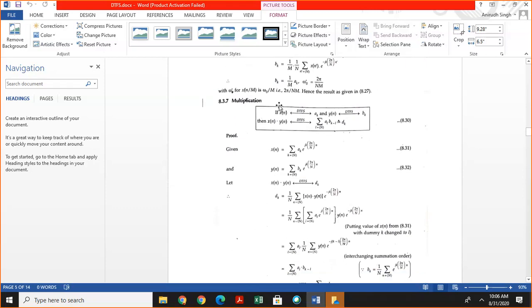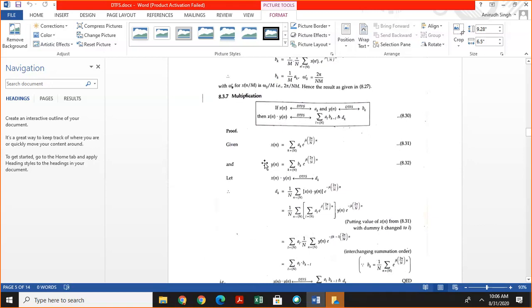Then multiplication. If ak is the Fourier coefficient of x of n, bk is the Fourier coefficient of y of n, then calculate the Fourier coefficient of x of n multiplied by y of n. X of n is given by this formula, y of n is given by this formula according to the definition.